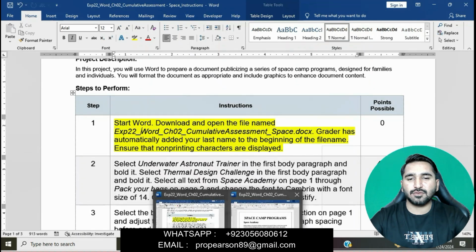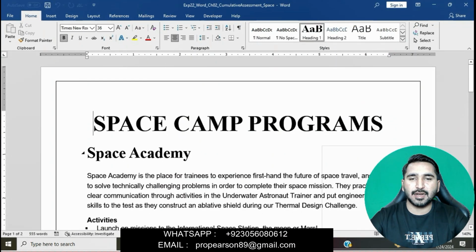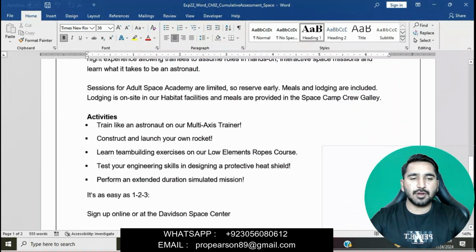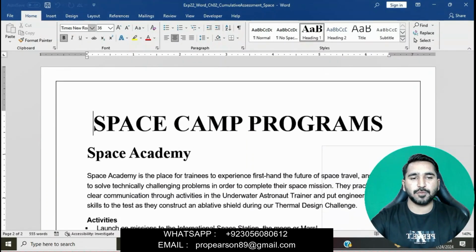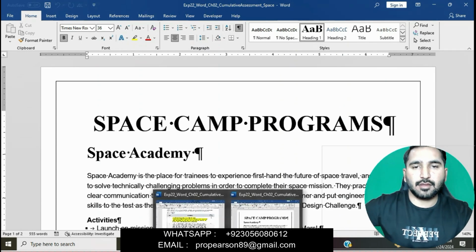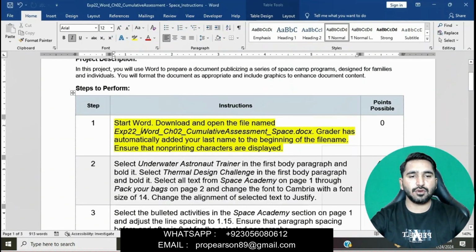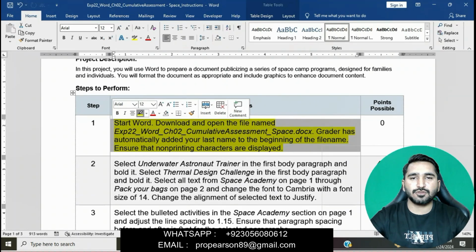Simply in this question we will have to download the Word file from the Pearson IT-Lab dashboard. You can see this is my Word file. I have also downloaded this Word file from my Pearson IT-Lab dashboard. You can download this file easily from your Pearson portal, or from your school, college and university portal.